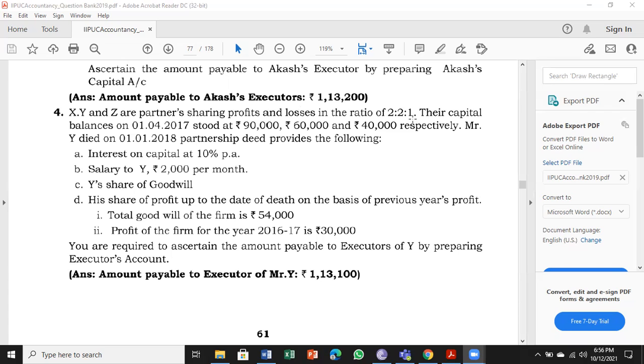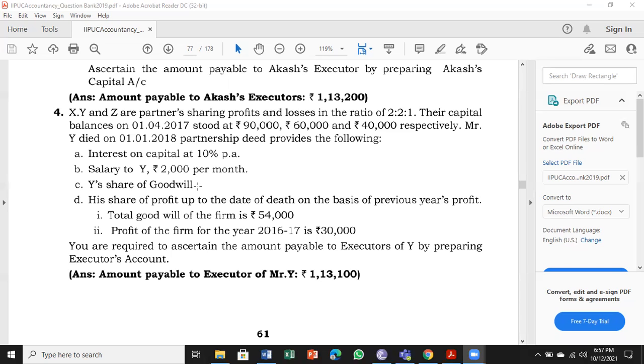As I told, Y's capital is 60,000. Then the partnership deed provides the following: interest on capital at 10% per annum, salary to Y 2,000 per month, and Y's share of goodwill to be given. How much is the goodwill?